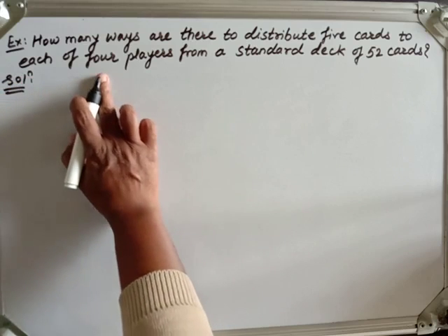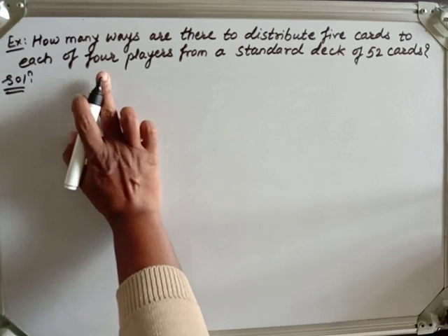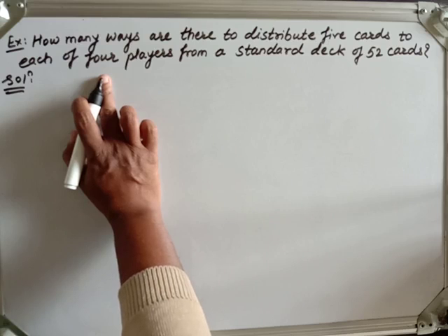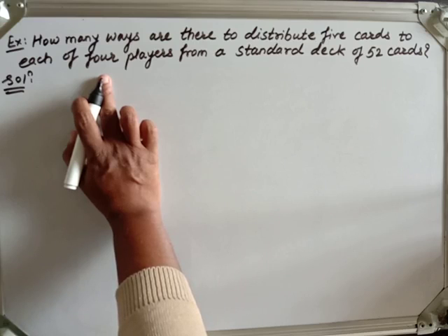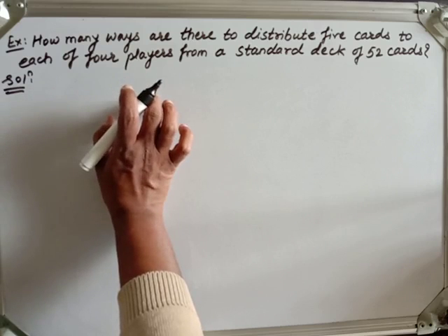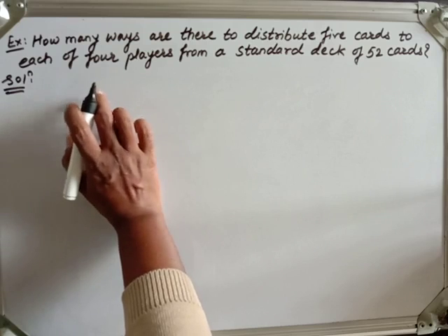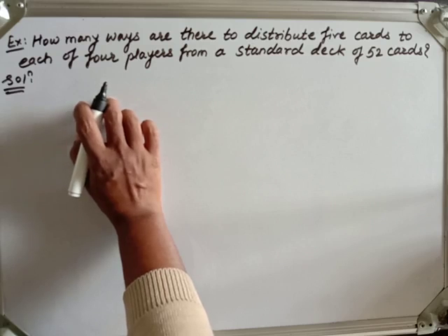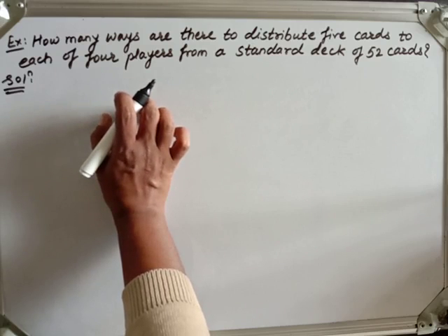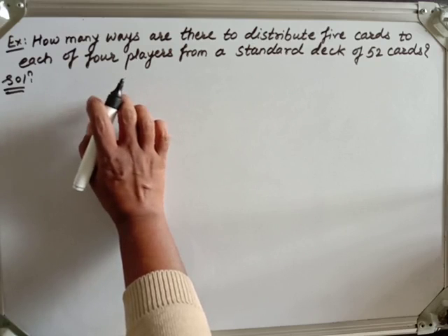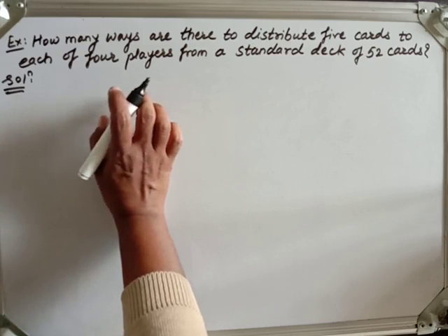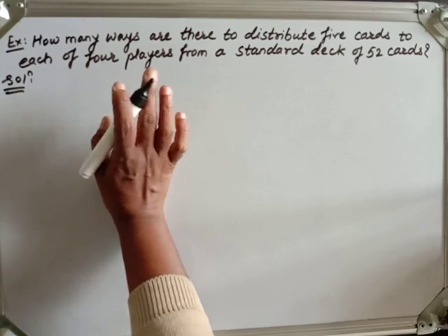Now we have a total of 4 players and we have to give 5 cards to each of them from the standard deck of 52 cards. So the 5 cards of the first player can be chosen from 52 cards in C(52,5) ways. Now the remaining cards are how many? 47. So the second player gets 5 cards from the remaining 47 cards. The ways are C(47,5). And similarly for the others also.